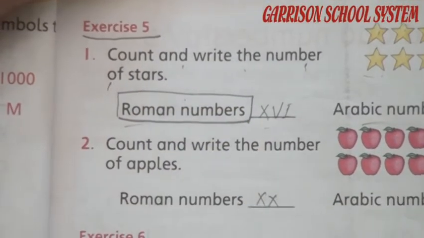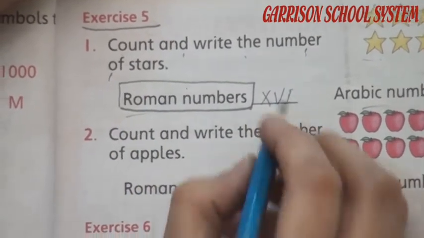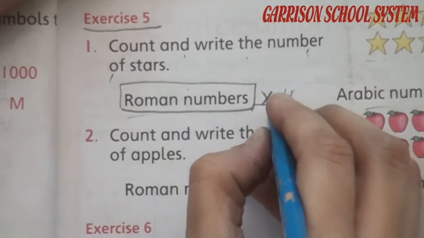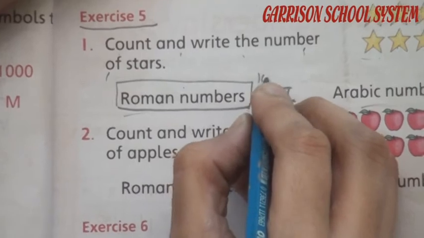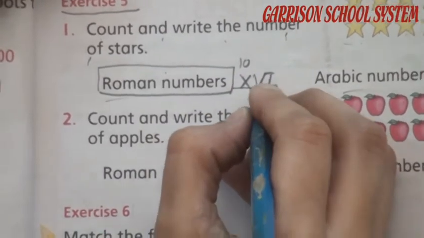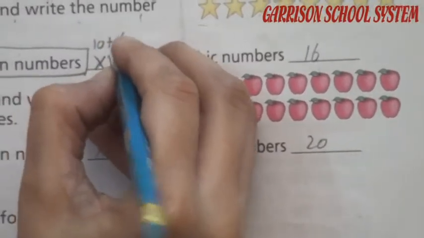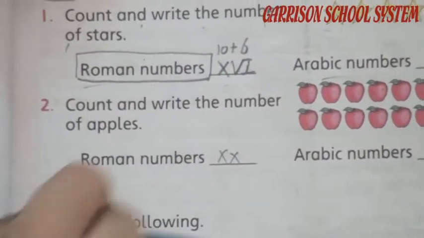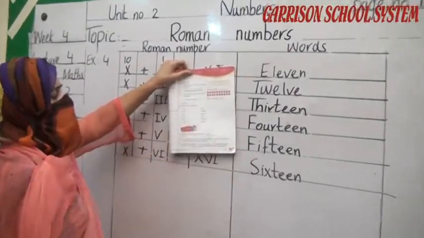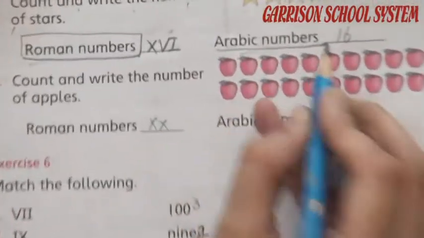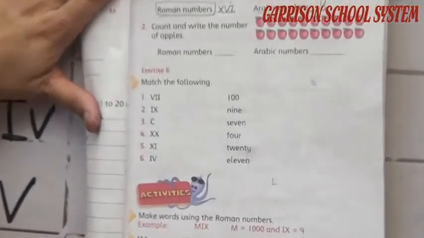First of all, we have to write these stars in Roman numbers. We have to write 16 in Roman numbers. So, X, V, I. X is representing the number 10 and VI is representing the number 6. 10 plus 6 is equal to 16. Okay student? This is the symbol of 16. Now we have to write in Arabic numbers. Arabic number 1 and 6. Understand? Move to question number 2.